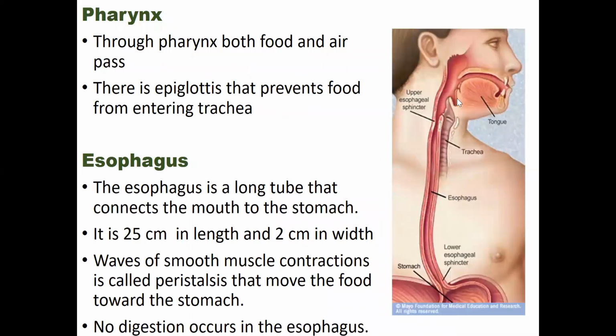Now, let's talk about the pharynx. Through the pharynx, both food and air pass. There is an epiglottis that prevents food from entering the trachea. And the esophagus is a long tube that connects the mouth to the stomach, and it is 25 centimeters in length and 2 centimeters in width. Waves of smooth muscle contraction, called peristalsis, move the food toward the stomach through the esophagus. No digestion occurs here in the esophagus. The esophagus provides the connection between our pharynx or mouth and our stomach.